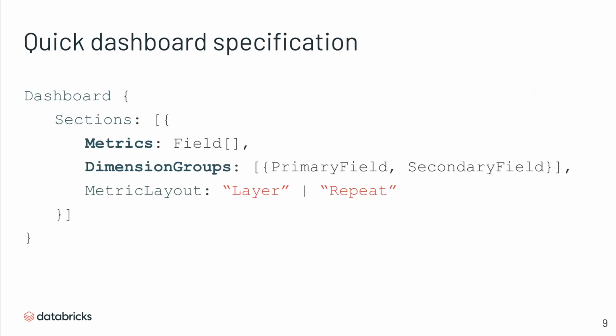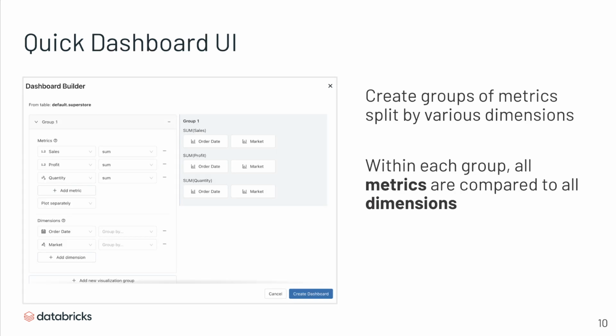To create this, we use the quick dashboard specification. And although short, the specification is very rich and can create many different dashboards. It does this by having sections of metrics and dimensions. Within each metric, we have quantitative fields and a list of quantitative fields. For each dimension, we have different categorical fields, where there are dimension groups of primary and secondary fields that break down these metrics. And we combine our metrics by either layering or repeating them. And I'll show some examples in a minute of what these different options produce in the resulting dashboard.